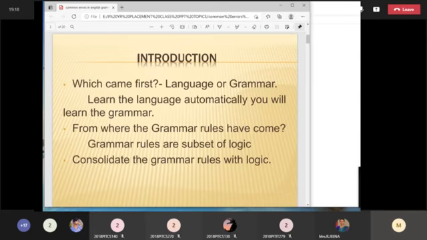How you can remember your grammar rules just by learning the logic behind them. Okay, you can have your logic. Understand the logic so that you can very easily understand the grammar rules. So this is your introduction.